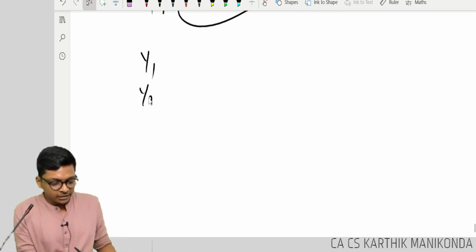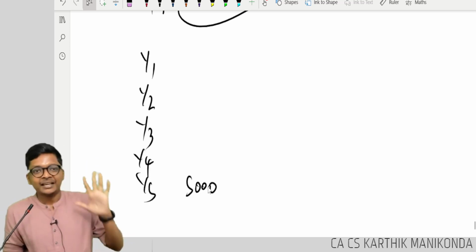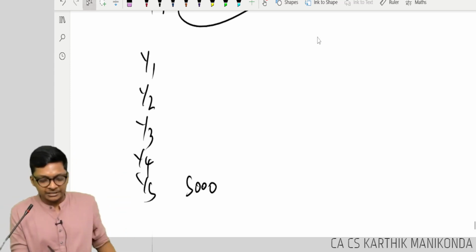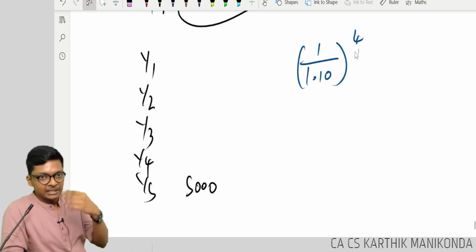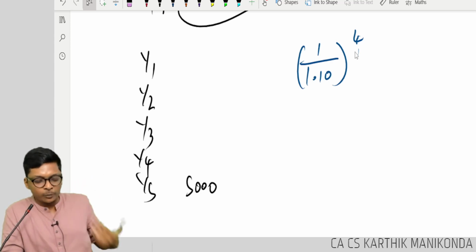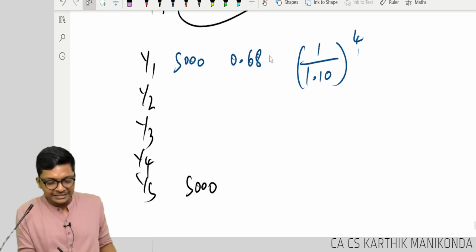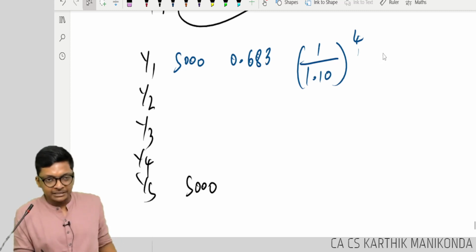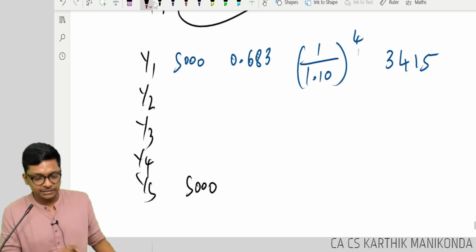So, year 1, year 2, year 3, year 4, year 5. In year 5 I will invest only 5,000 because it is the same year. Now look at this. Now discount for 4 years, meaning I want 1 divided by 1.10 to the power of 4. I am investing at the end of year 1. How much is coming? 0.683. Are you getting it, guys? Now how much is coming? 3,415. Let's check this.